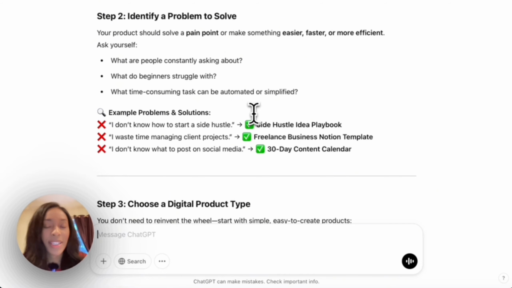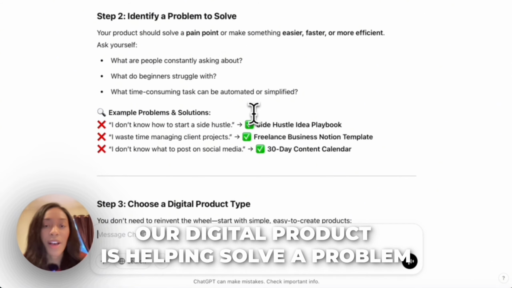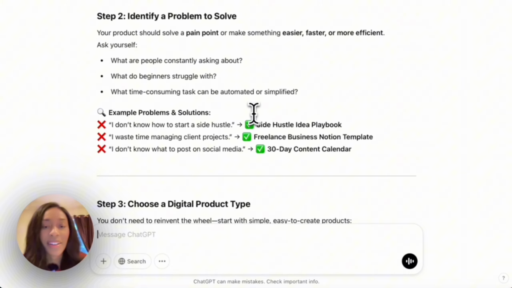Truly speaking, our digital product is helping solve a problem. That's what it's doing at the end of the day. And if you have been able to solve a problem for yourself, it's easier to create that digital product. So this outline and these steps that ChatGPT is providing us are just to give us confidence to do and create what's already within us.